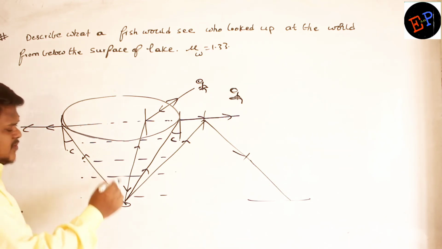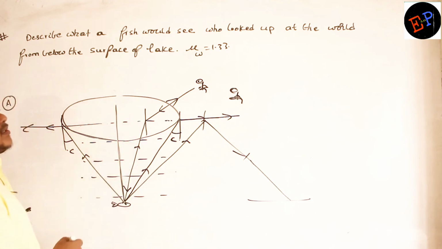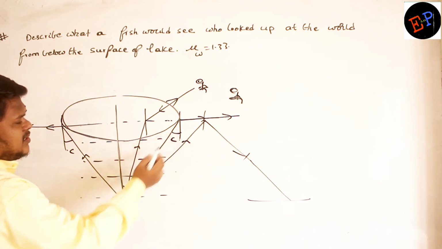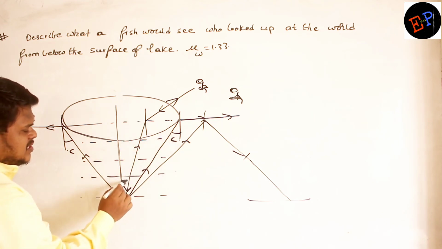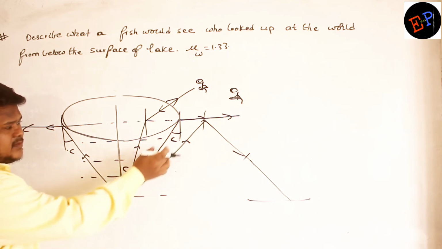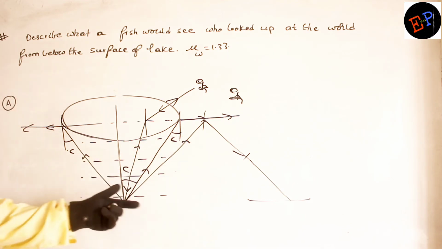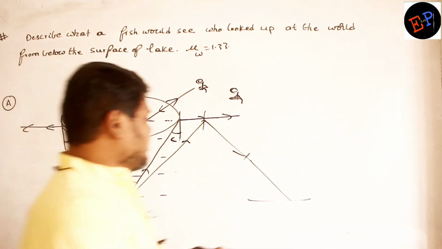Now, for example, if this is a straight line, are you able to understand more? Okay. So this angle is C, no? Critical angle. If this is C, then what is this angle? This is also C only, no? Alternate angles. If this angle is C, then this angle is also C only. Now let us calculate how much that angle is. Already we have calculated, no?